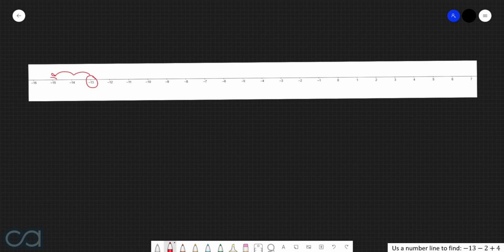This arrives us at negative 15. We're then adding 4, which means that we now need to move right 4 times. Which arrives us at negative 11, which therefore tells us that negative 13 take 2 plus 4 is equal to negative 11.